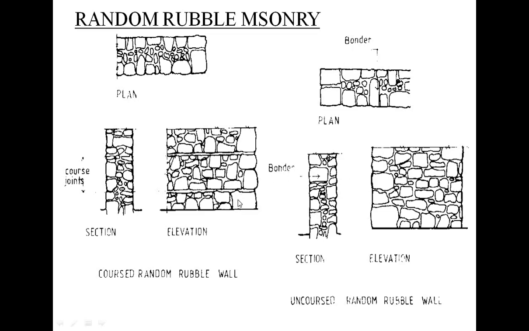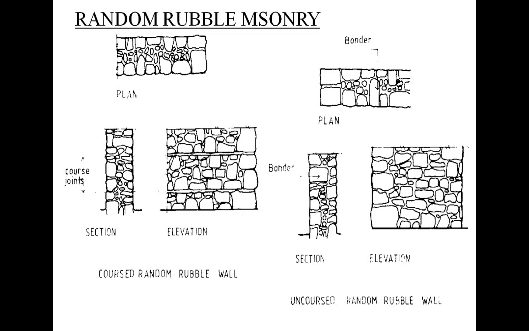Here in the second image you can see the uncoursed random rubble wall. In this the stones are the same, the same stones which we used in the coursed random rubble masonry.